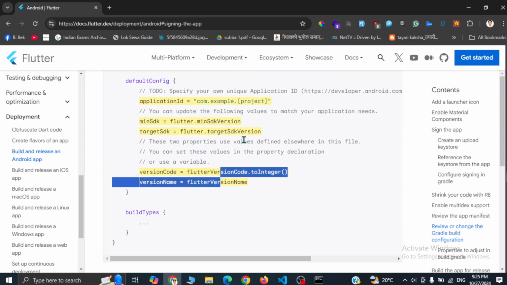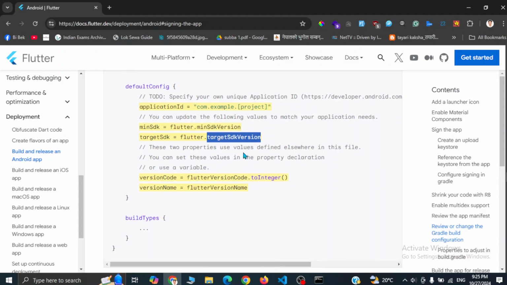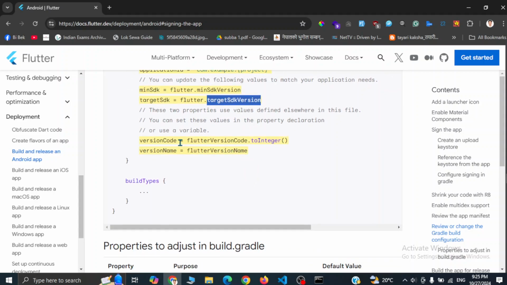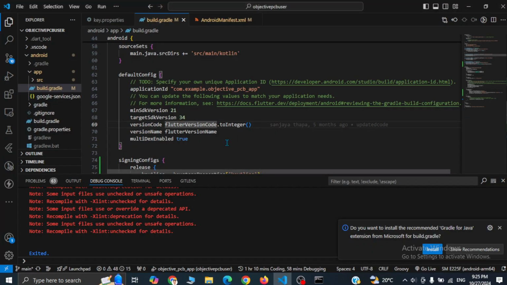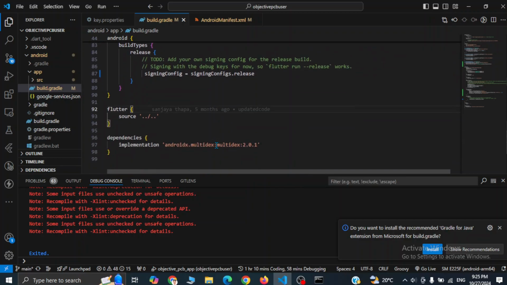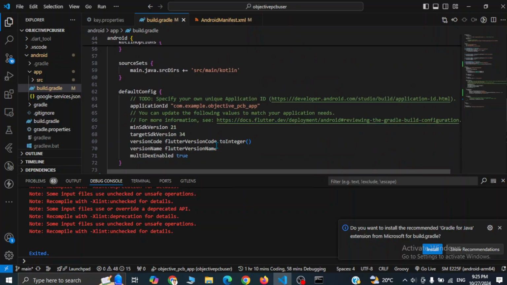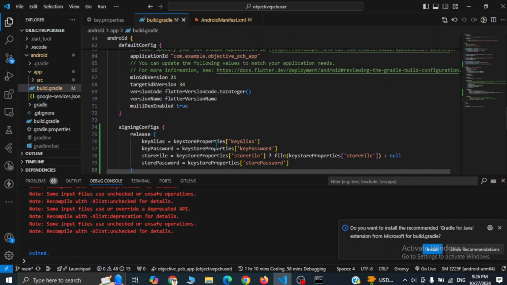And I will provide the configuration of these files in the description also. You can check what we have to change in each of these files. Okay, I will write in text as well. And then you have to change the Flutter version code and version name. And here also you can give any of your choice. Generally the version code will be 1 for the latest app, and version name can be something like 1.0.1 or whatever you like. Okay,